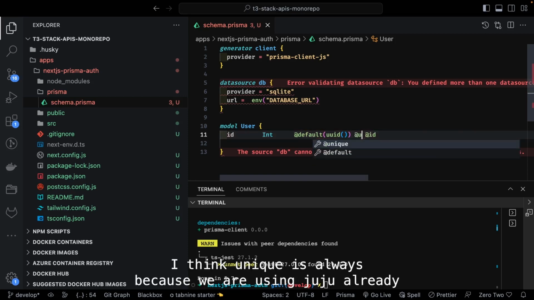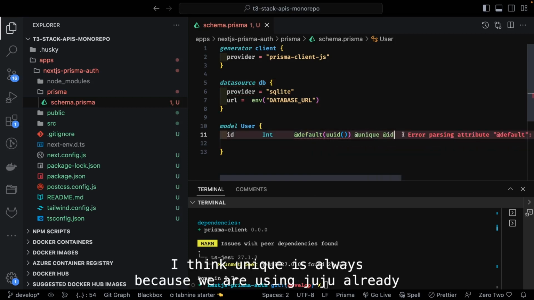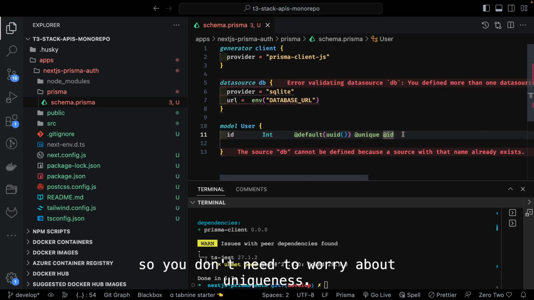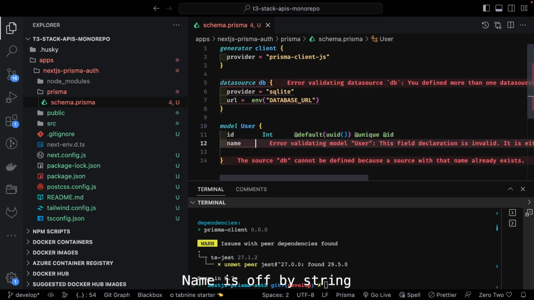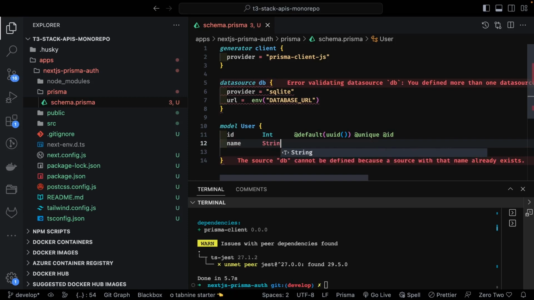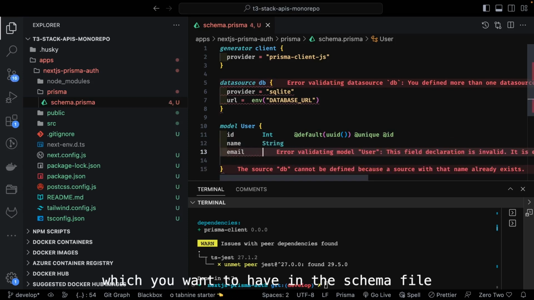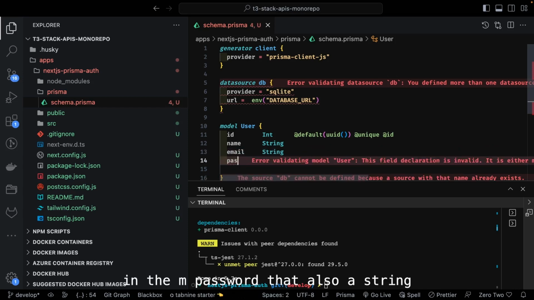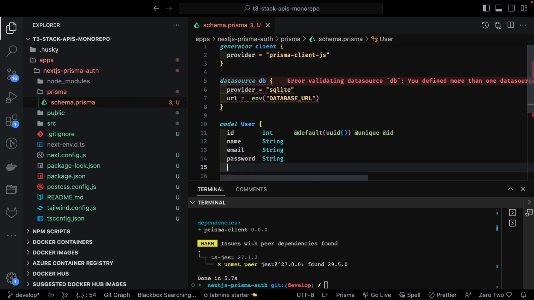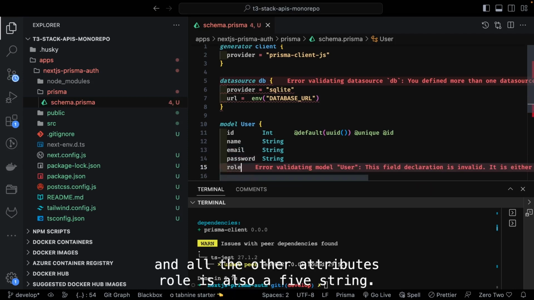I think unique is always satisfied because we are using uuid, so you don't need to worry about uniqueness. Name is of type string, so you can add all the properties which you want to have in the schema file. Email, password, that is also of type string, and all the other attributes.